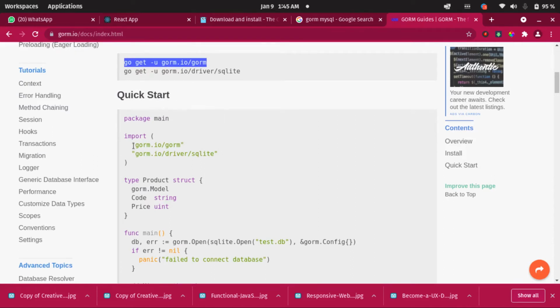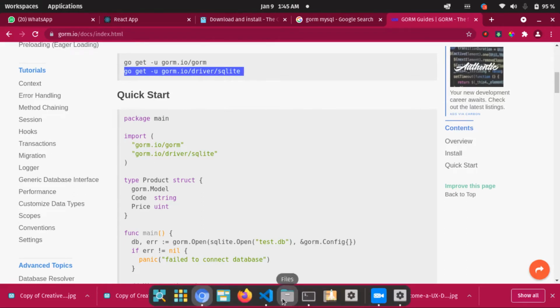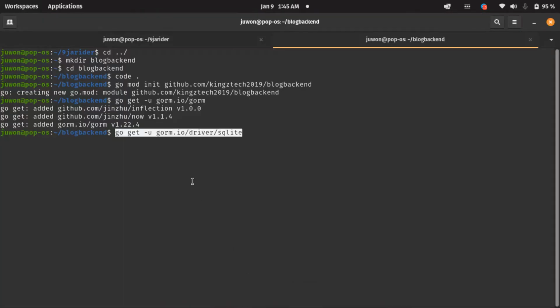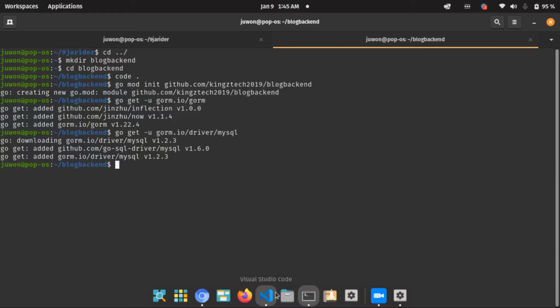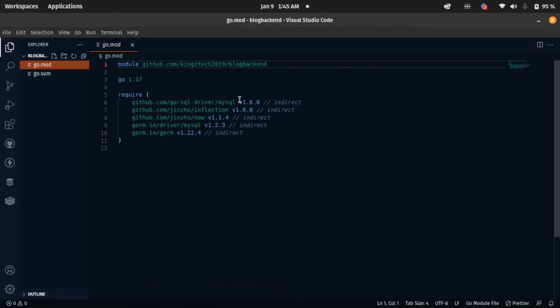All right, so we need to come here and copy this. So let's come here. We need to paste this. Don't forget, what we need is MySQL, not SQLite. So let's change this to MySQL, and let's get that as well inside our projects. It might take a while to install. Yeah, it's done already. Let's go back to our VS Code and see. The driver is already here. Fine, we've done this now.